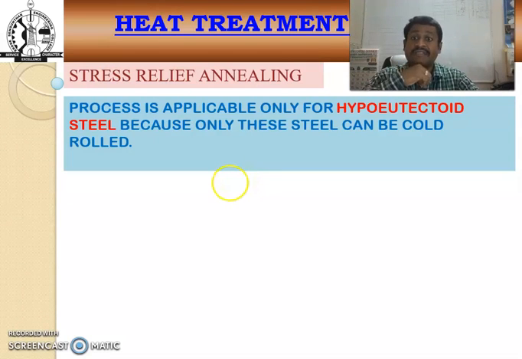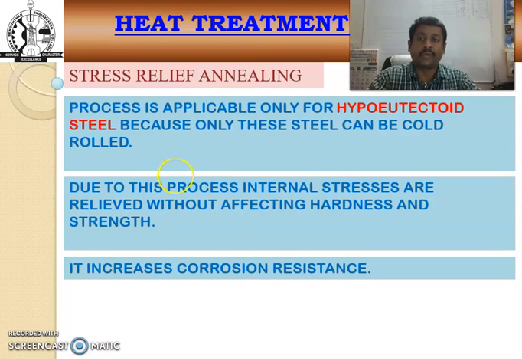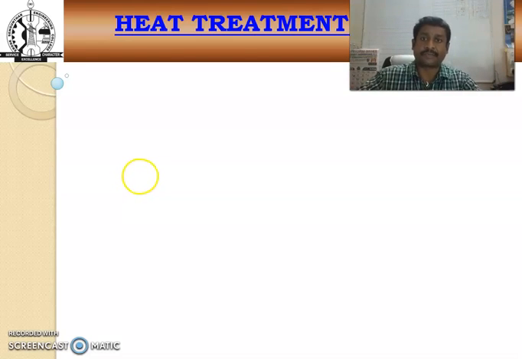This stress relief annealing process is applicable only for hypoeutectoid steel, because only this steel can be used in a cold rolled process. Due to this process, the internal stresses are relieved without affecting the hardness and strength of the particular steel or metal, and it also increases the corrosion resistance.